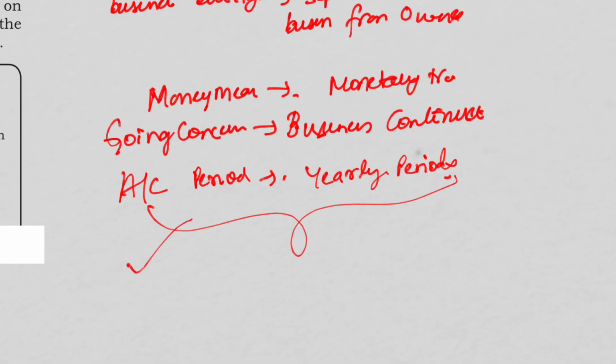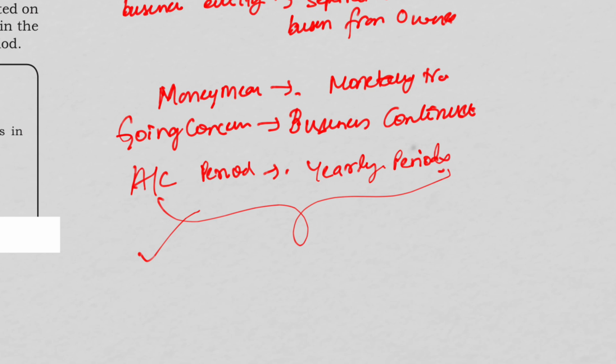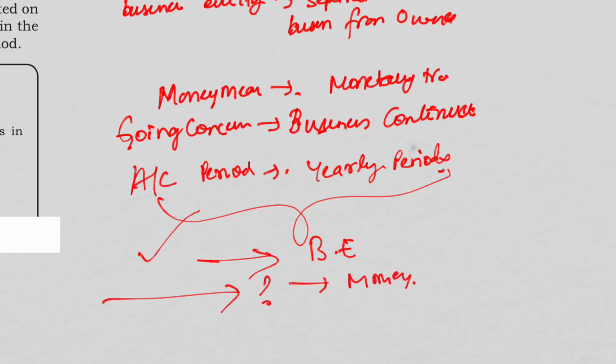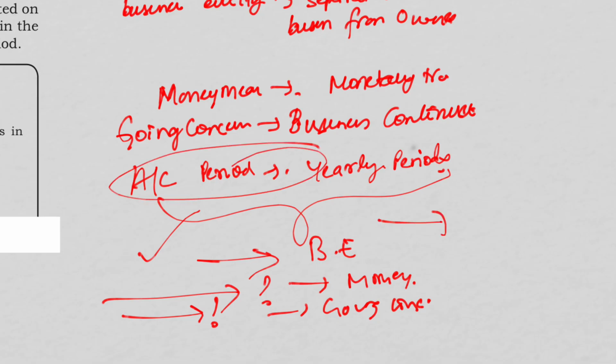Based on this, I'll ask a few questions. Why is capital a liability? Because of the business entity concept. Why is brand reputation not recorded? Because of the money measurement concept. If you can't quantify it in monetary terms, you can't record it. Why is depreciation spread over years? Because of the going concern concept. Why is profit calculated yearly? Because of the accounting period concept.